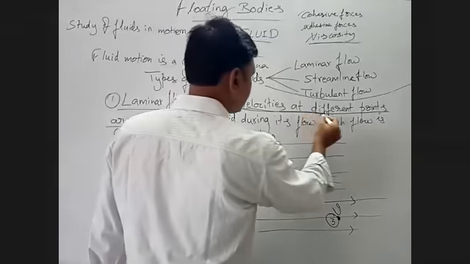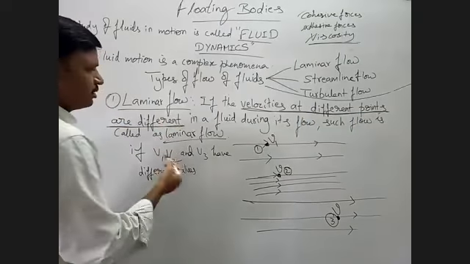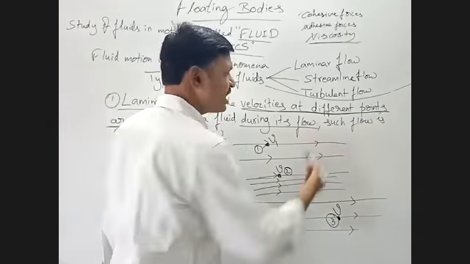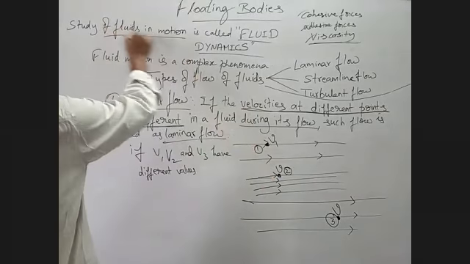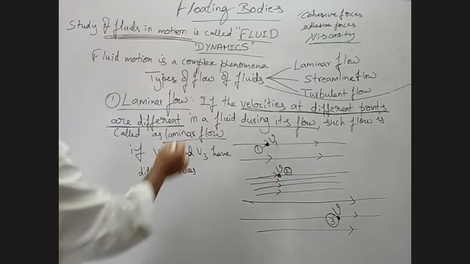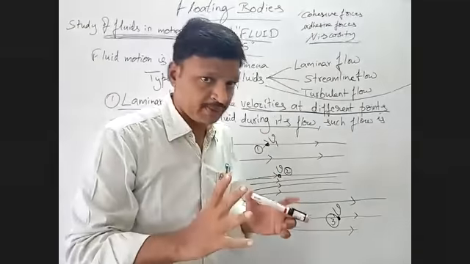So what is different here? The velocities at different points are different in a fluid during its flow. This is also important: it is not a static fluid, because what is our topic here? Fluids in motion, meaning the liquids or fluids which are moving.